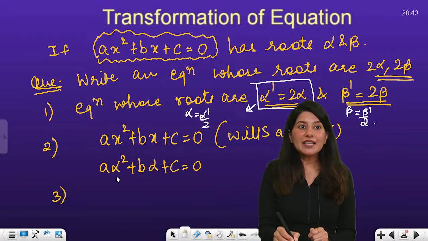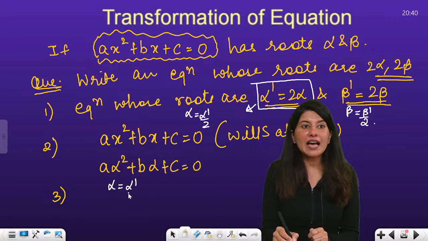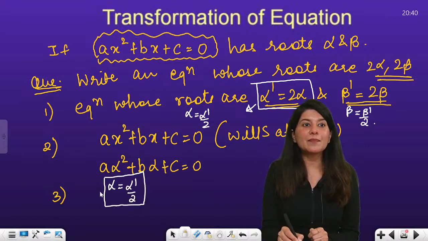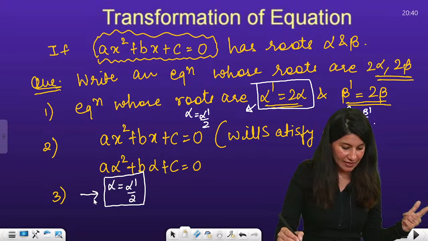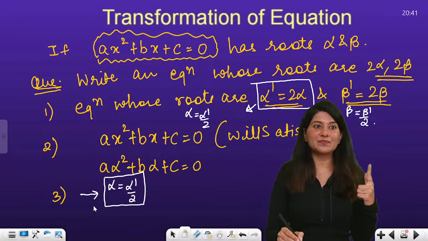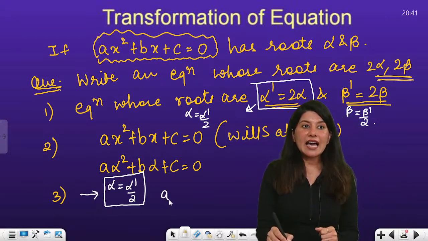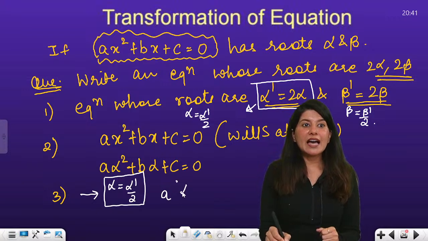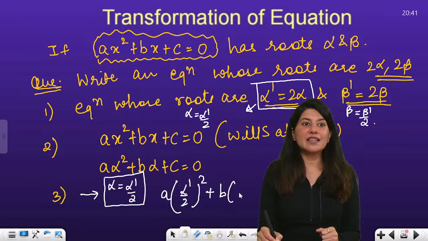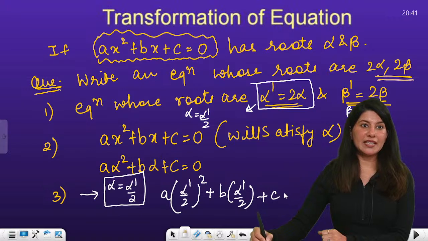So this alpha will be replaced by alpha dash by 2 in step number 3. Can I do that? So now a alpha square becomes a times alpha dash by 2 whole square, can you see? Plus b times alpha dash by 2 plus c, and this will be equal to 0.